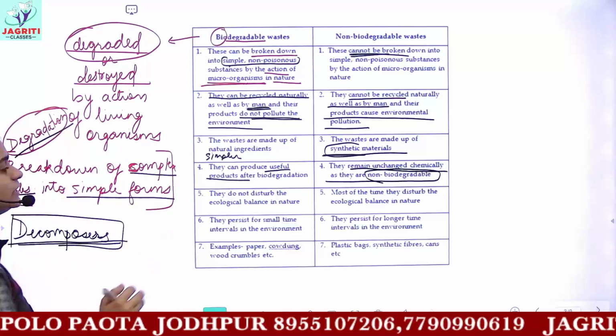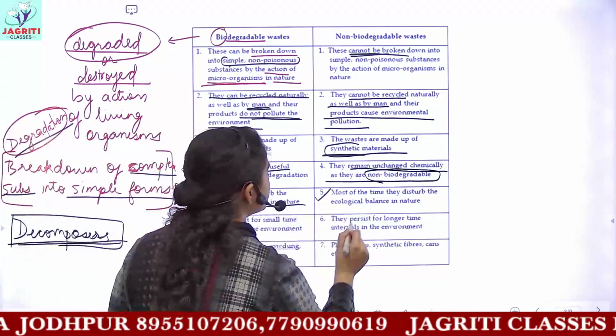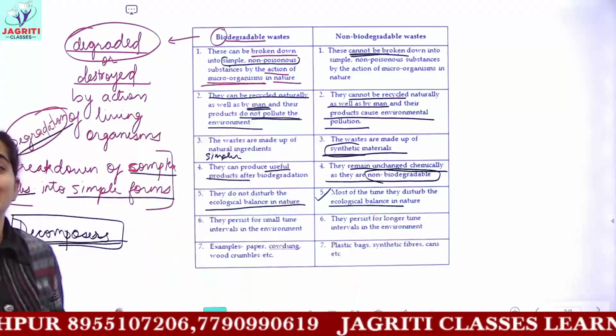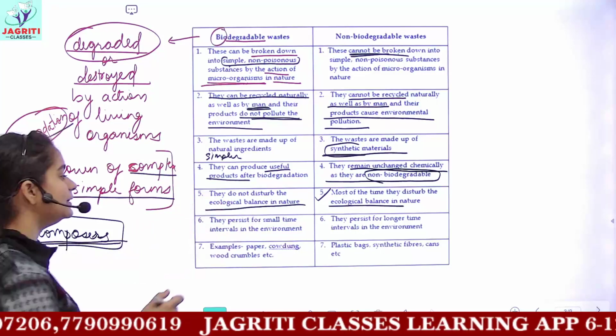The fifth point is, biodegradable wastes do not disturb the ecological balance, but non-biodegradable wastes cause pollution and disturb the ecological balance of nature. Sixth is, they persist for a small time in the environment.